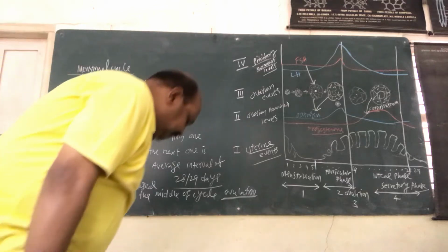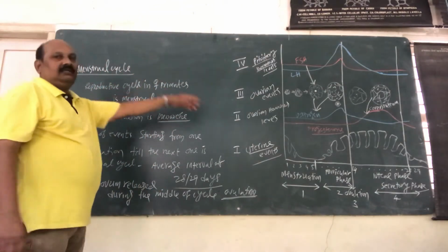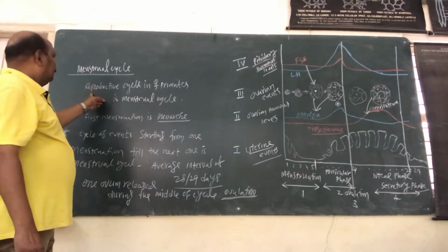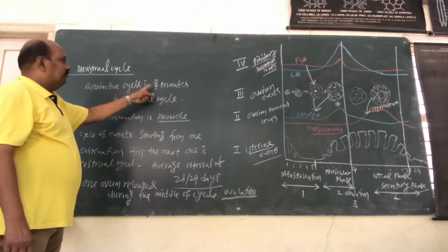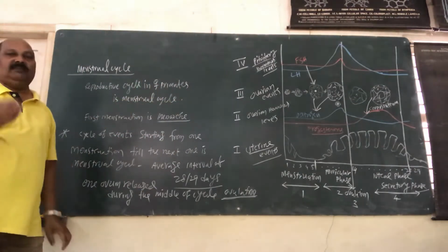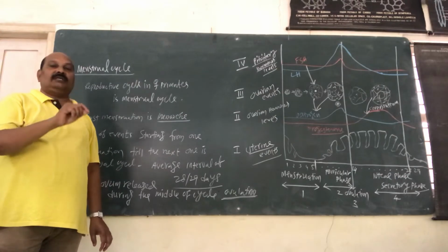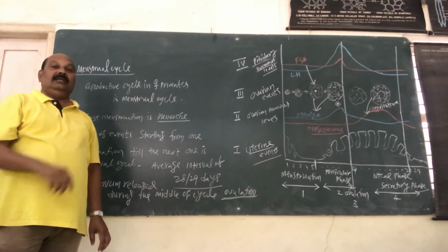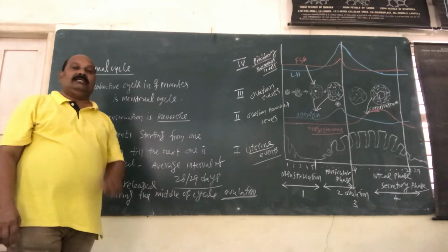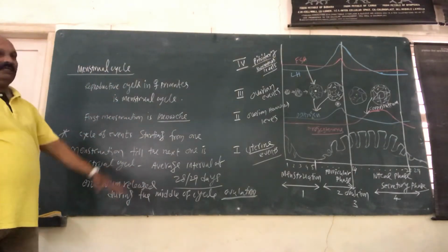Hello everybody. In this class we will discuss the menstrual cycle. The reproductive cycle in female primates is called the menstrual cycle. Please remember one thing here: if the same reproductive cycle occurs in non-primates, it is called the estrous cycle. Now, do you know what the menstrual cycle is?